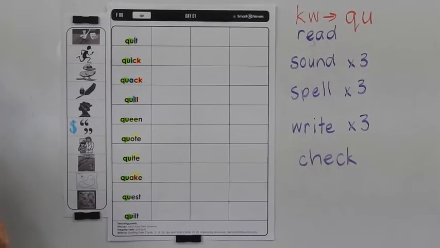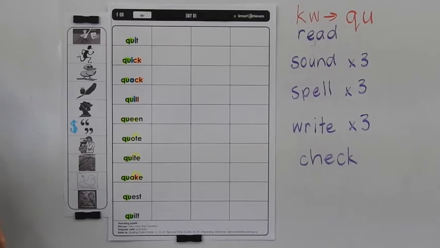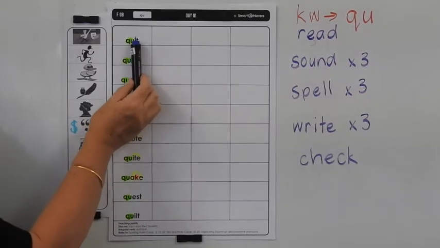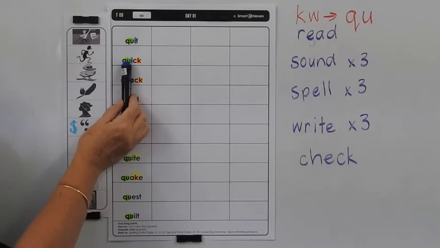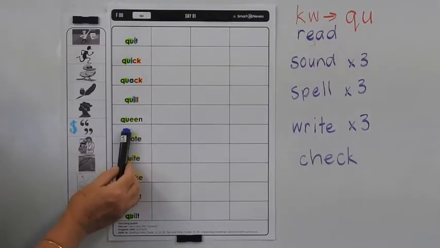And Qantas is not a word, it's an acronym. It stands for Queensland and Northern Territory Airway Service. So it's not a word, it's an acronym. Okay, so let's have a look at what we've got in these words. All of them are starting with QU. You only really see QU at the start of a word.